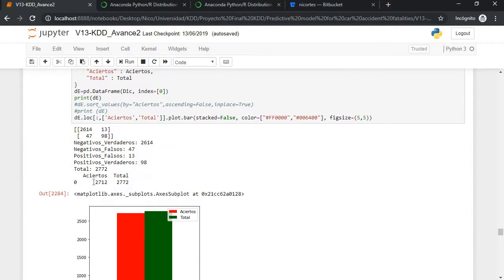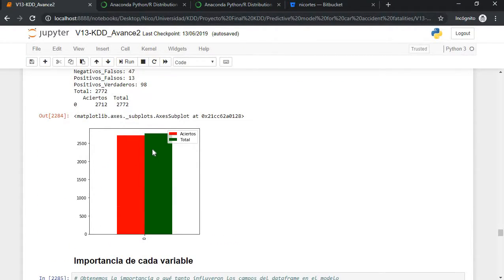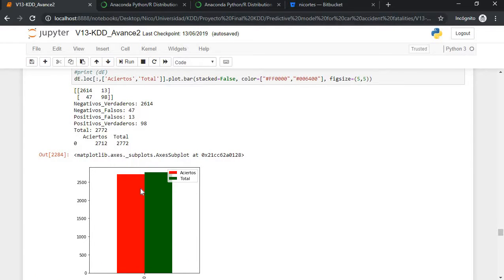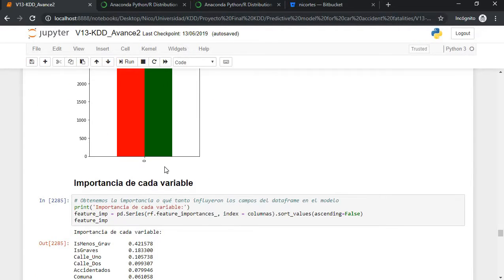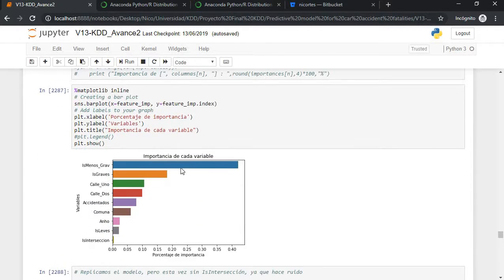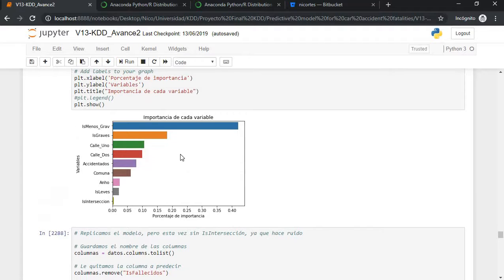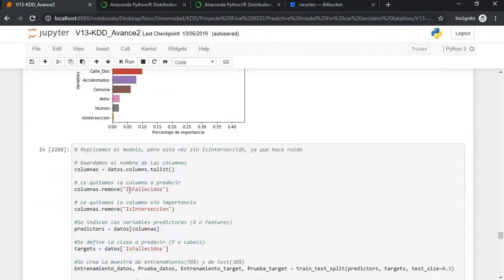So here we can visualize the ones that we got correctly, which are represented by this red bar. This green bar represents the total of data. So we got pretty close, above 90% of accuracy. This is the importance of every variable. So if a variable is here, we can more clearly see if a variable is interfering. So we could delete it and see if the model improves its result.